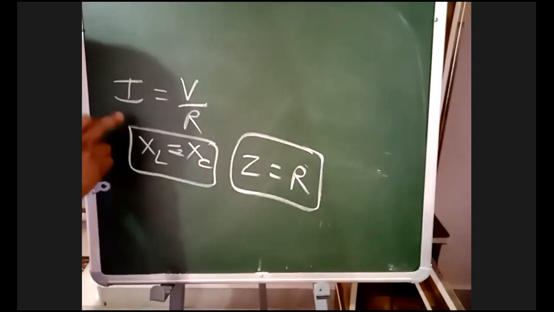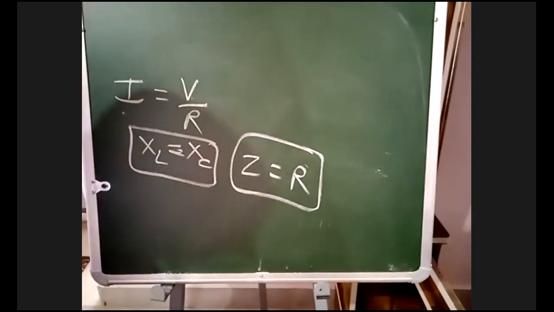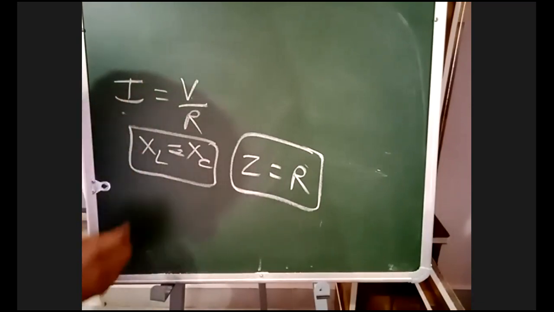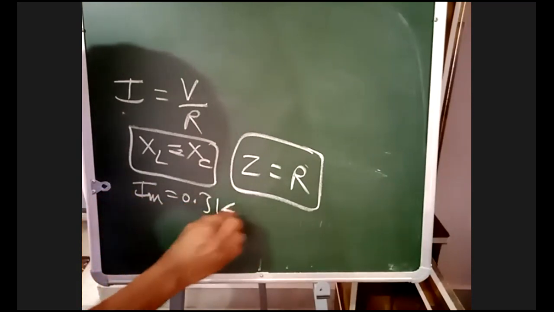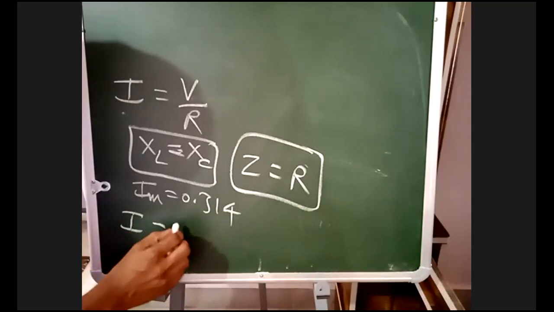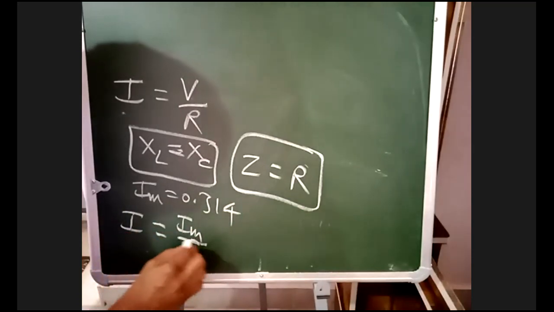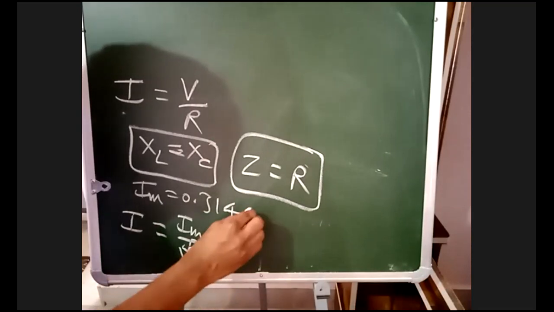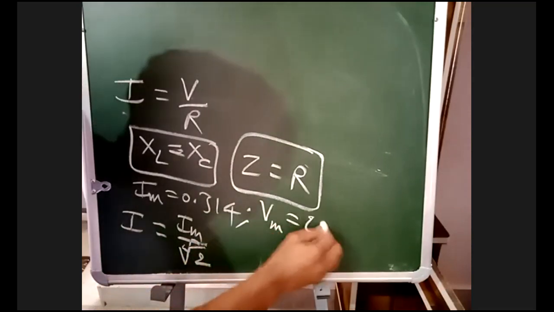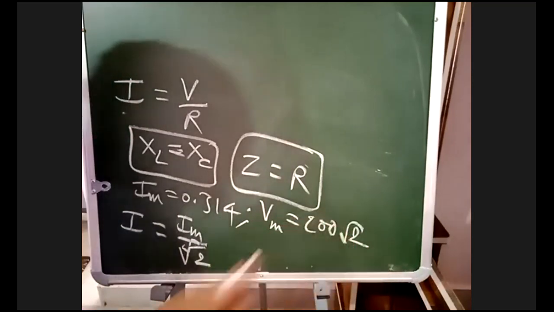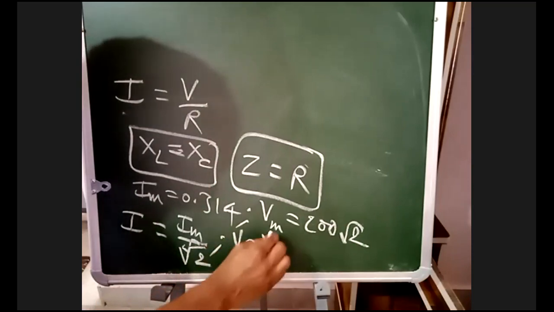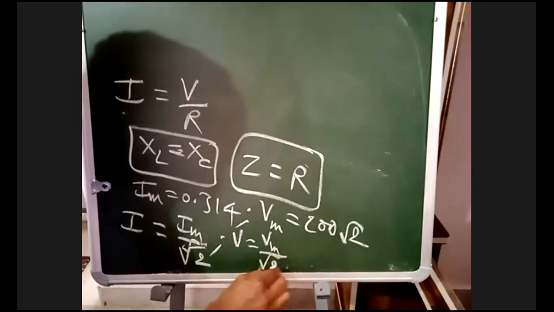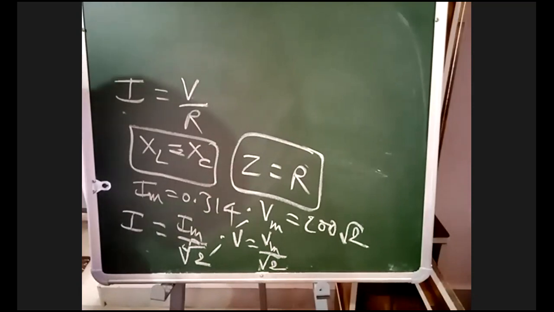Now here, I is the RMS current, V is the RMS voltage. They have given peak current, IM 0.314. Now I want to determine RMS current. RMS current is equal to IM by root 2. And Vm they have given 200 root 2, and your V is equal to Vm by root 2.